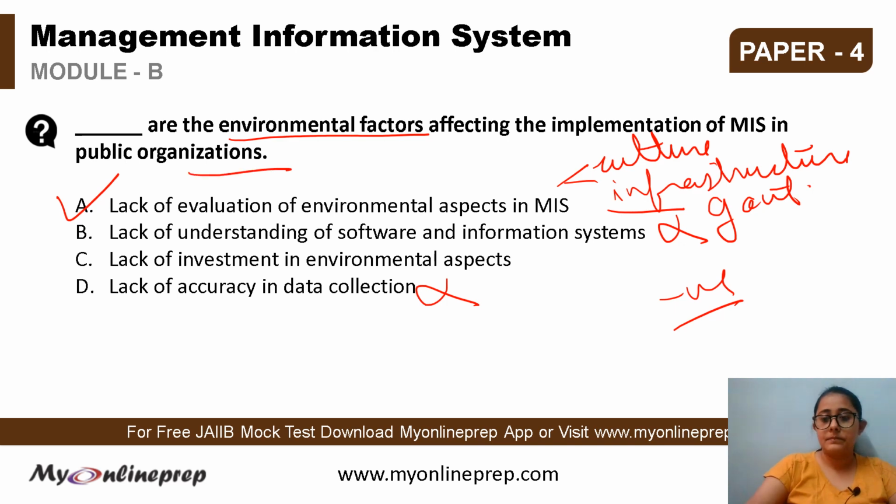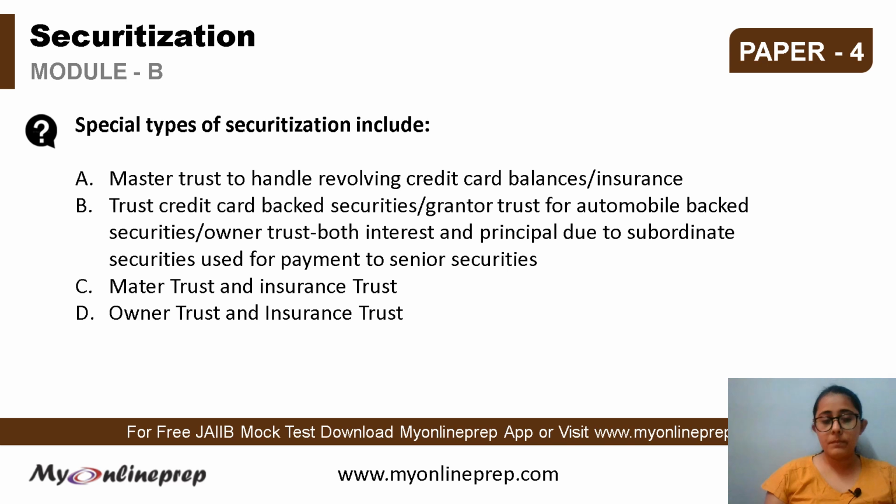Okay, next. Now we have questions from the next chapter, that is securitization. And the first question is, special types of securitization include A, master trust to handle revolving credit card balances or insurance, B, trust credit card or grantor trust or owner trust, C, meter trust and insurance, D, owner trust and insurance trust. So here the correct option is A, that is master trust to handle revolving credit card business or the insurance. So this is the right answer. These are the special types of securitization.